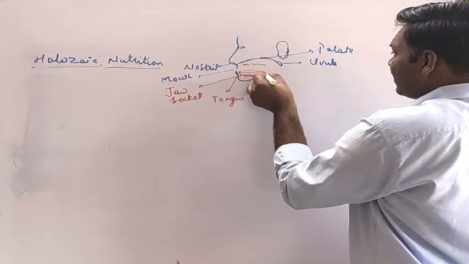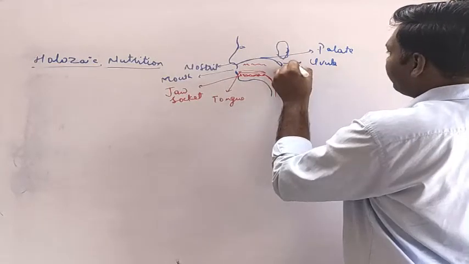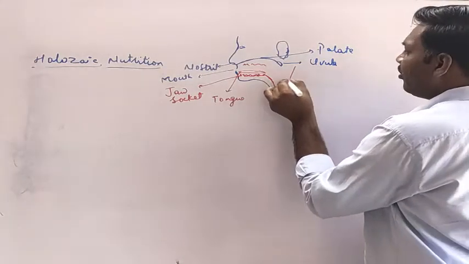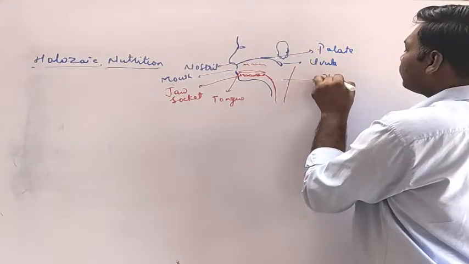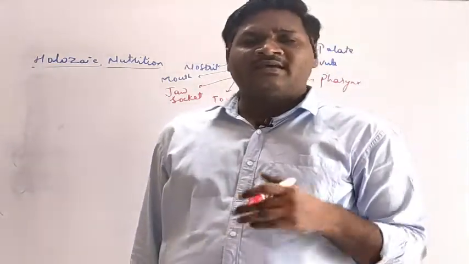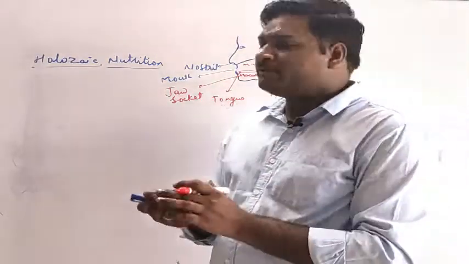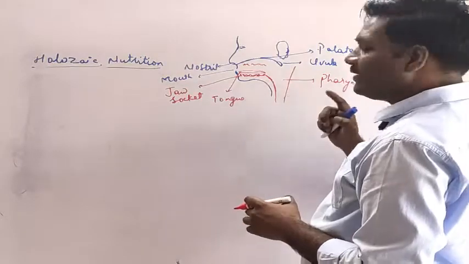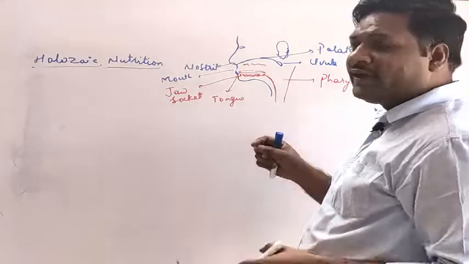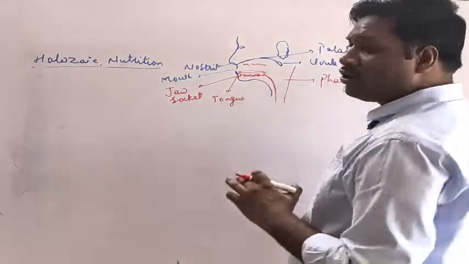Now this part forms a kind of funnel-shaped structure, which is referred to as the pharynx. The pharynx also has three main parts: nasopharynx, oropharynx and laryngopharynx. The part coming from the nasal chamber is the nasopharynx, the part opening from the oral or buccal cavity is the oropharynx, and the part connected to the larynx, the sound box, is the laryngopharynx.